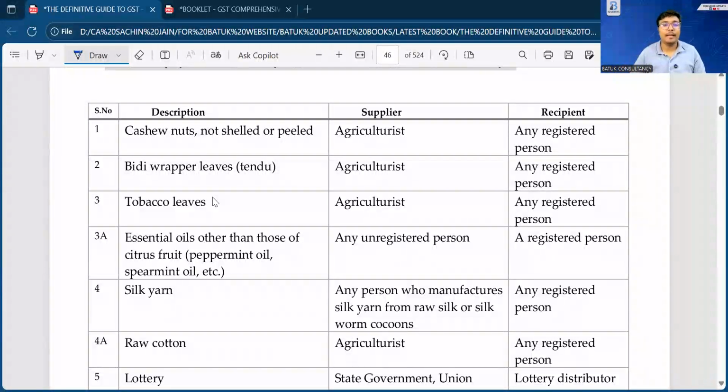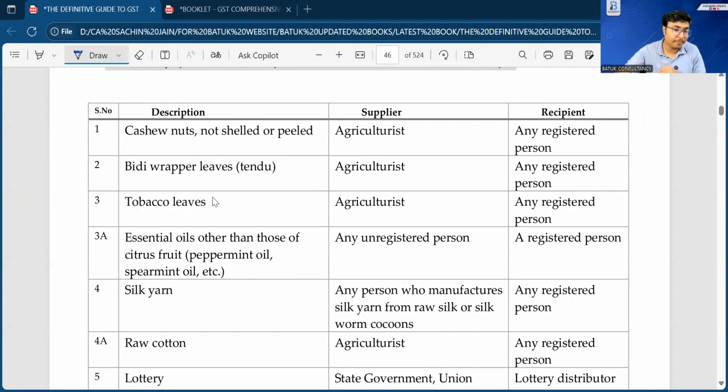We'll discuss first the list of goods on which RCM is applicable. That means, as a buyer, if I have received the below mentioned items, in such a scenario I have to pay the tax under reverse charge mechanism. We'll also try to discuss logically so that it stays in our brain for a longer time. The purpose of learning this specific list is only one: whenever you find any activity or transaction in the books of accounts of your client or in the financial statement, through analysis or prima facie verification, you should identify whether RCM is applicable or not. That is the purpose.